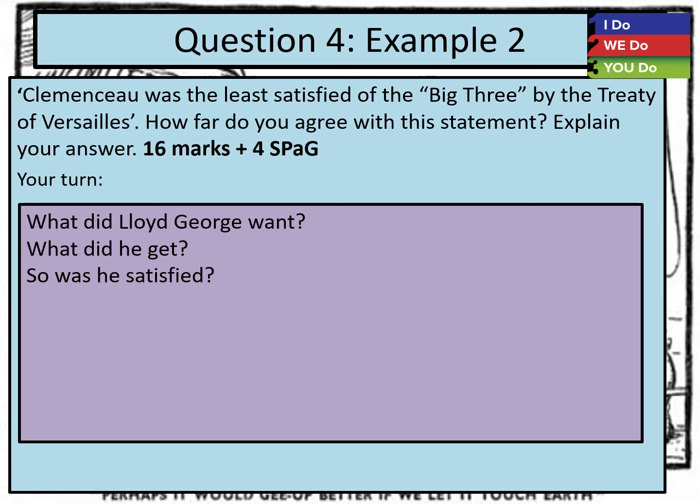After having tackled paragraphs 1 and 2, it should be no surprise what the third paragraph is all about. It's going to be about Lloyd George. Exactly the same things. What did he want? What did he get? What didn't he get? How satisfied was he? Again, pause for 5 minutes and have a go at that one.